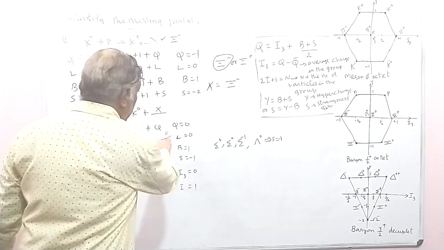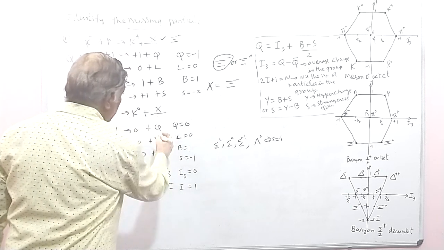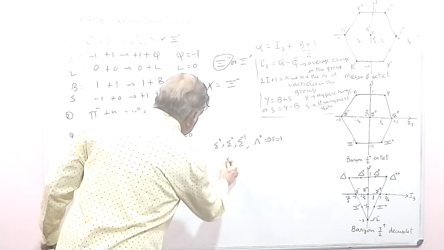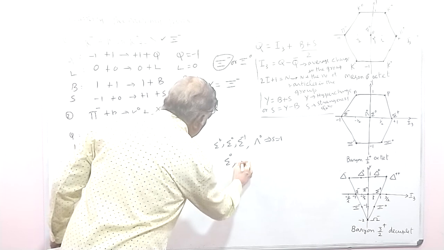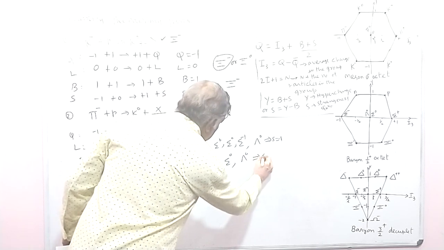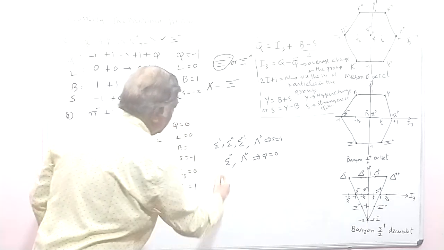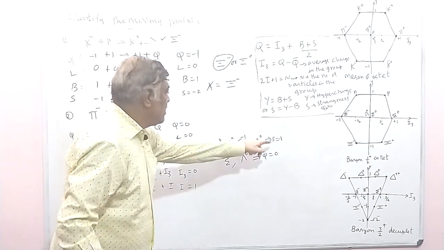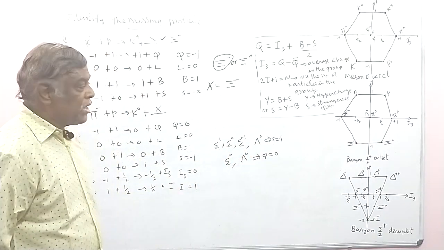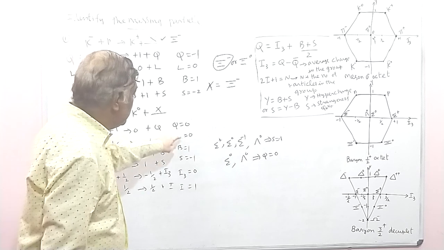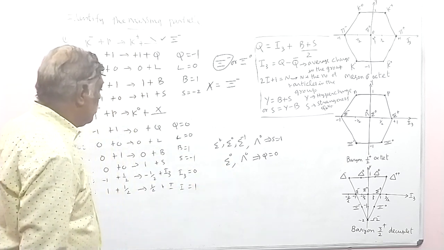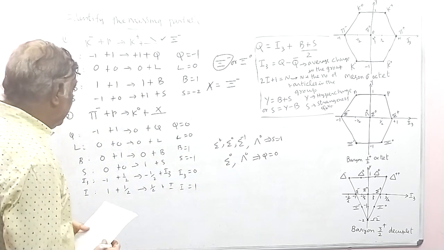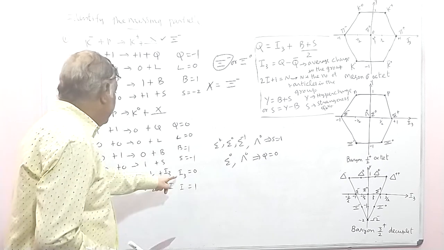Now Q is 0. Since Q is 0, this may be either sigma 0 or lambda 0. So you have to eliminate in this way. First, if S is minus 1, there are 4 possibilities. Since Q must be 0, there are 2 possibilities. Then I3 is 0.